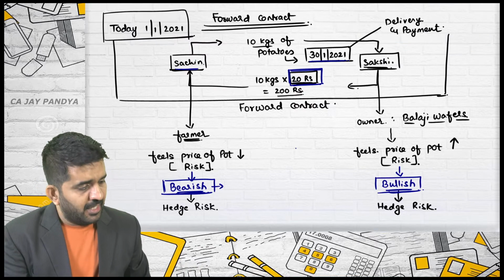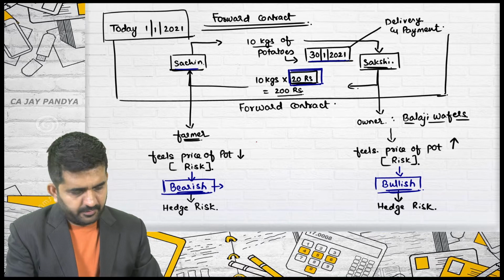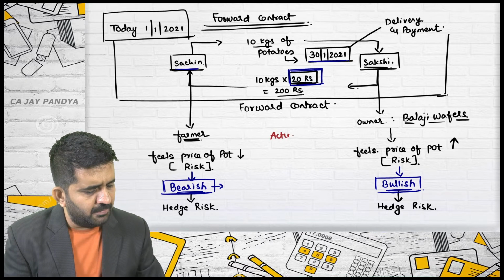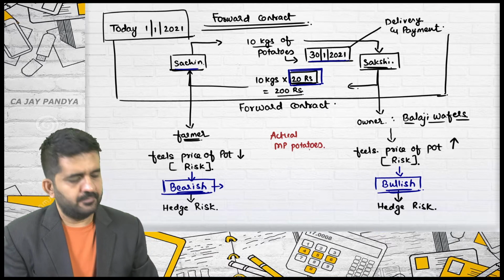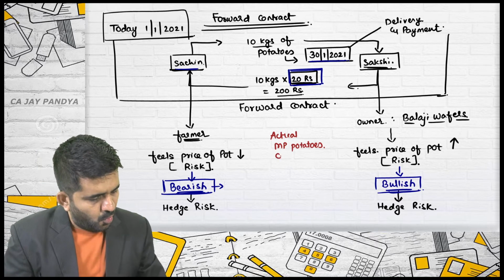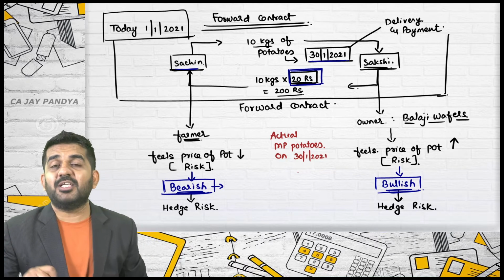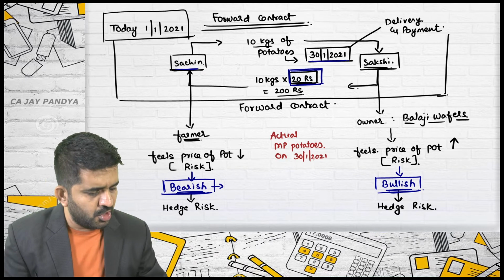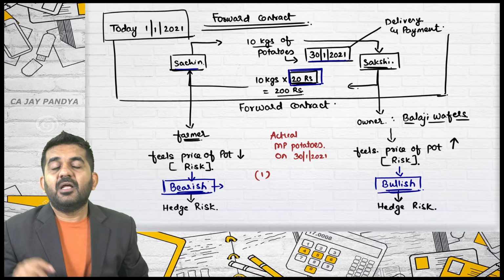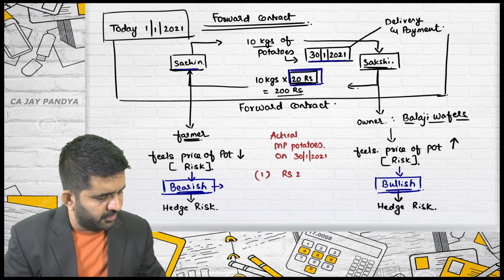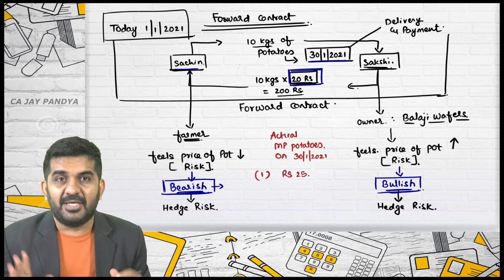Is it alright? Now, I am talking about the actual market price of potatoes, that's right, on 30th January 2021. What is the actual market price of the potatoes on 30th January 2021? That's right. Option number 1. The market price of potato is rupees 25. Is it alright? You need to tell me, is it alright?